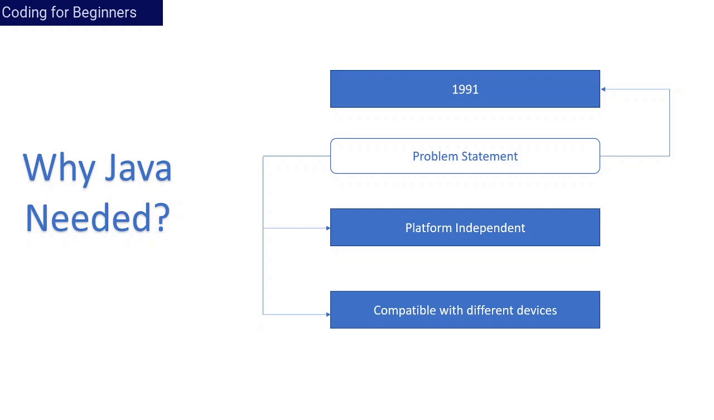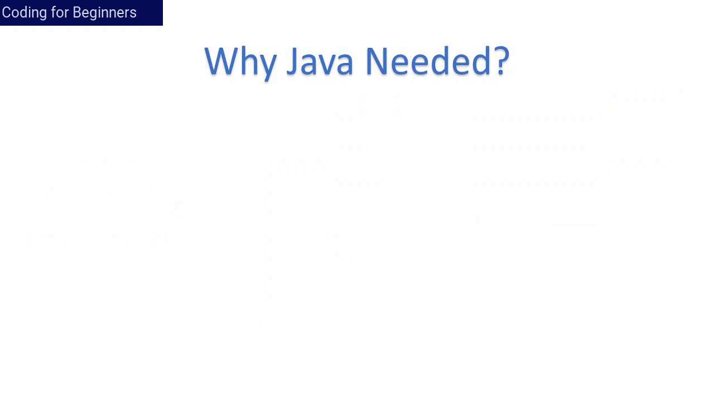For now, let's understand what compatible with different devices means. At the time, there was no language which was compatible with different devices. Means there was no single language which supported multiple devices like laptop, mobile phone, DTH devices, then satellite systems, etc. Multiple devices. Now, let's understand in detail why Java was needed.